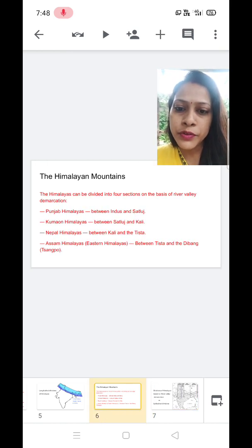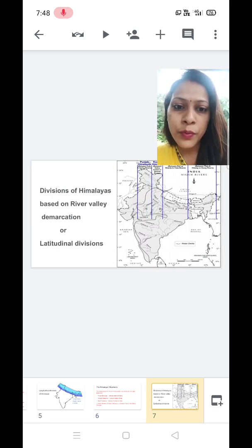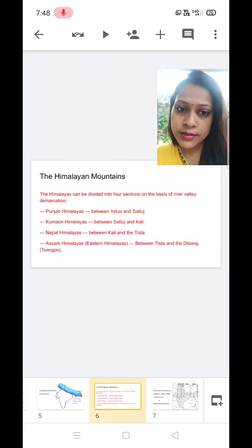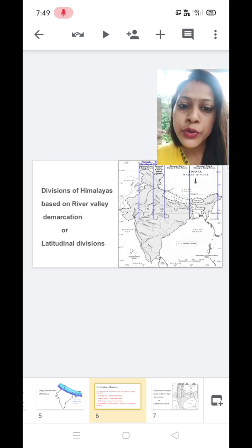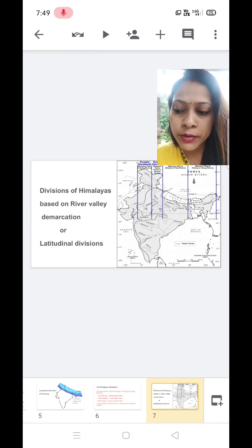So number 1, if you see, is the Punjab Himalaya. Punjab Himalaya lies between the Indus and Satluj. Please see in the map the first division, which includes the Punjab Himalaya, between river Satluj and river Indus. Clear? Number 2 is Kumaon Himalaya, which lies after the end of Punjab Himalaya, that is from Satluj river to Kali river, which is just on the border of Nepal, if you see. Okay, so that is Kumaon Himalaya.